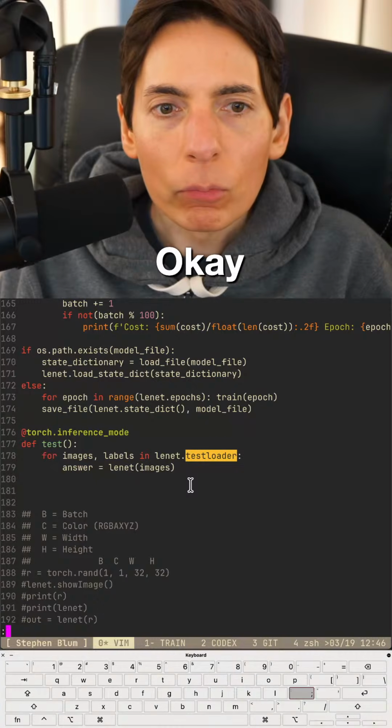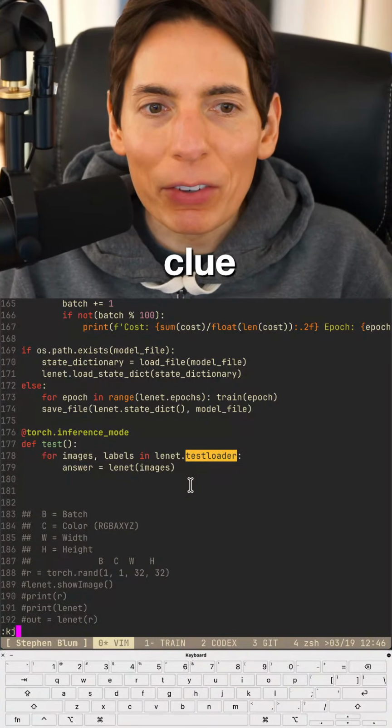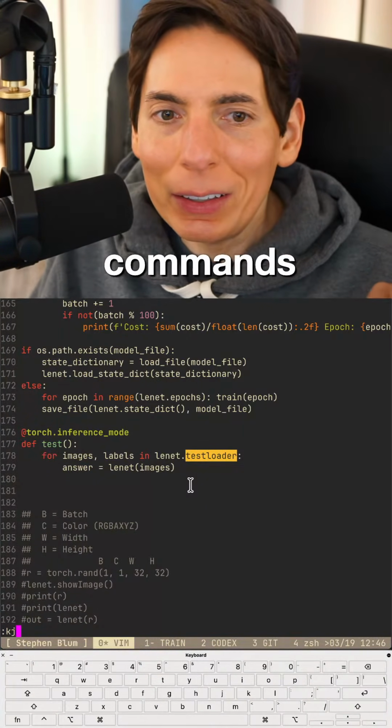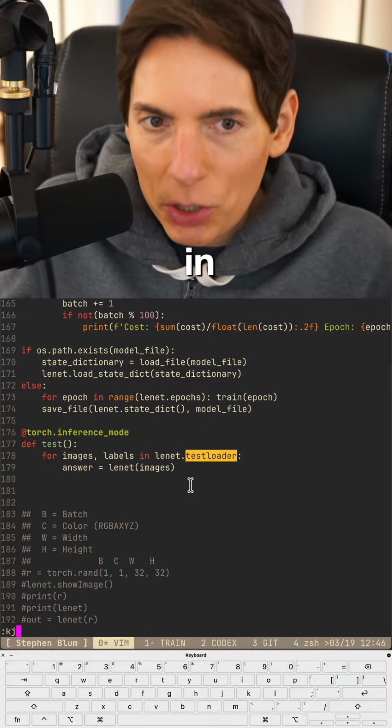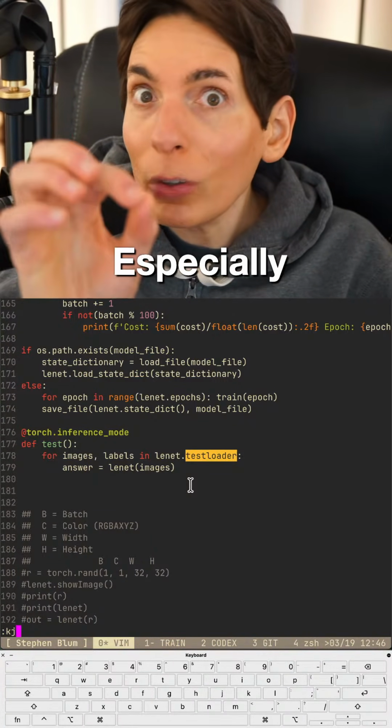Okay. You don't have a clue? Only Neva knows? Oh, how to use commands to currently... It's full of garbage. That usually happens. I've been in that situation before.